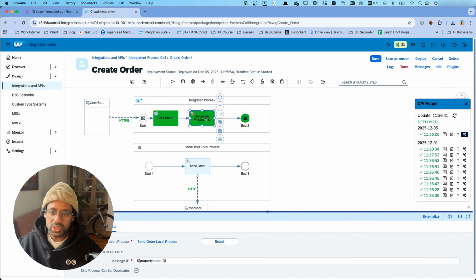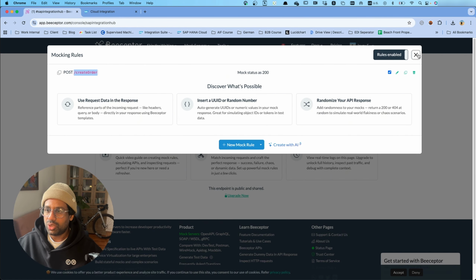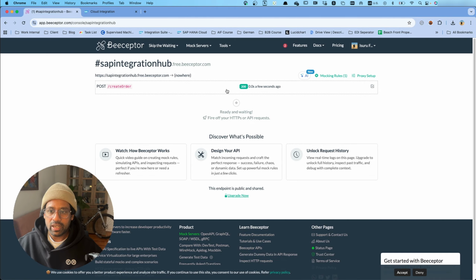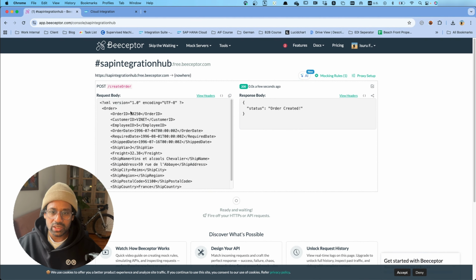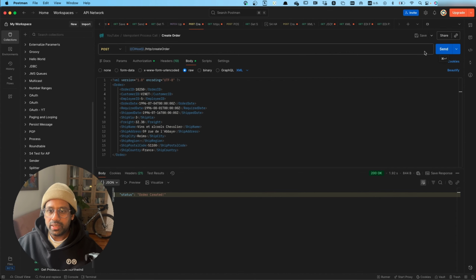So the message comes in, goes to the local integration process, and the message is sent to the webhook. If I go to our message receiver also, you will notice now we have one incoming message. That's the order ID 10250.